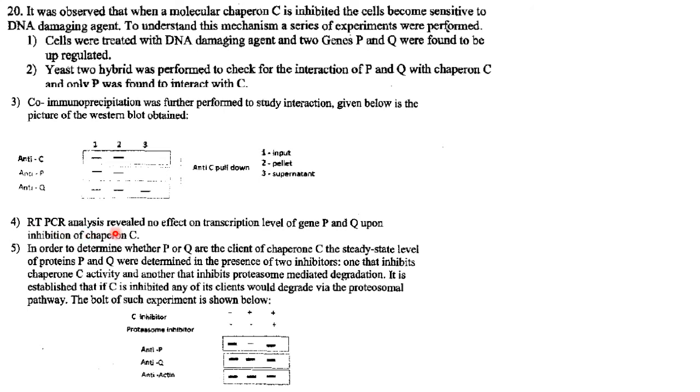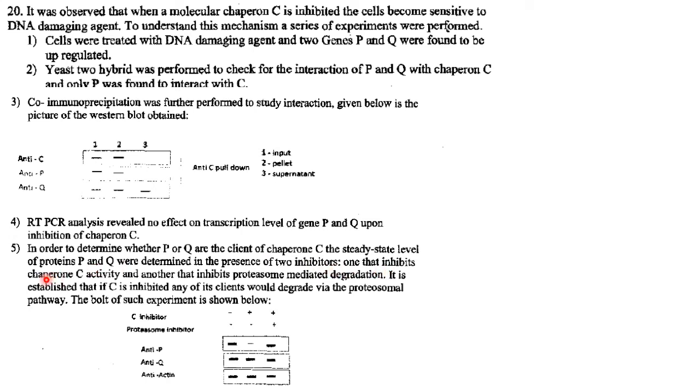The next one, RT-PCR analysis revealed no effect on transcription level of gene P and Q upon inhibition of chaperone C. So even if chaperone C is inhibited, you get transcription level for genes P and Q. The next one, in order to determine whether P or Q is the client of chaperone C, that is whether P or Q is the one that binds to the chaperone C, the steady state level of proteins P and Q were determined in the presence of two inhibitors.